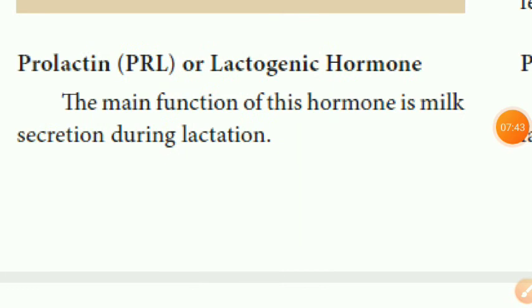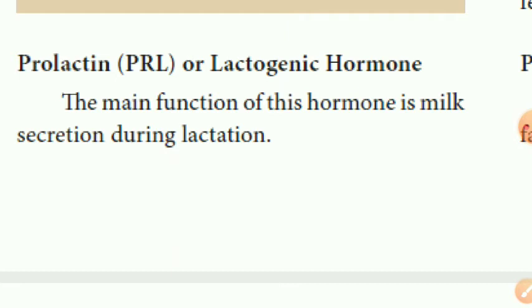Next we discuss prolactin, or lactogenic hormone. PRL is the abbreviation for prolactin, otherwise called lactogenic hormone. What is the main function?